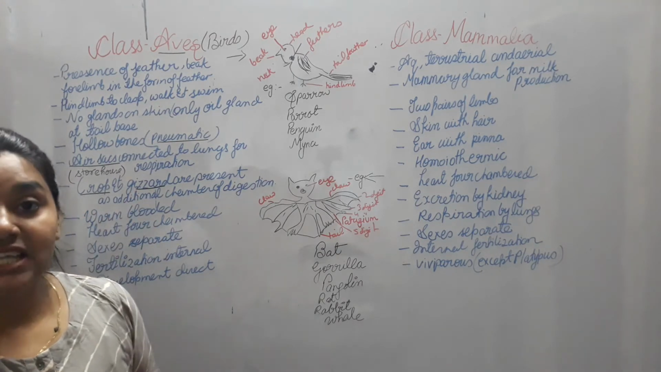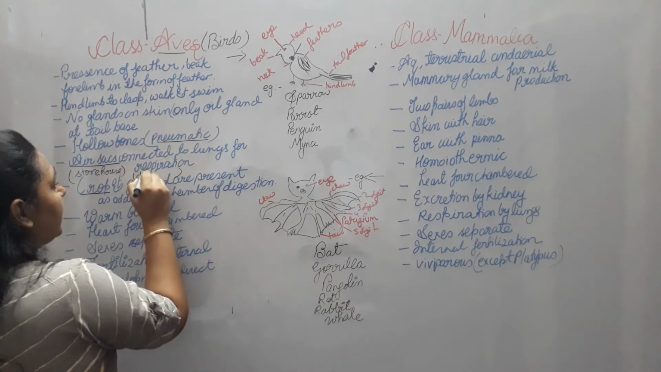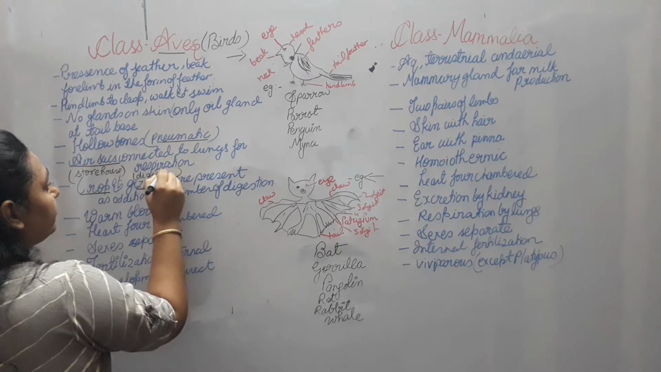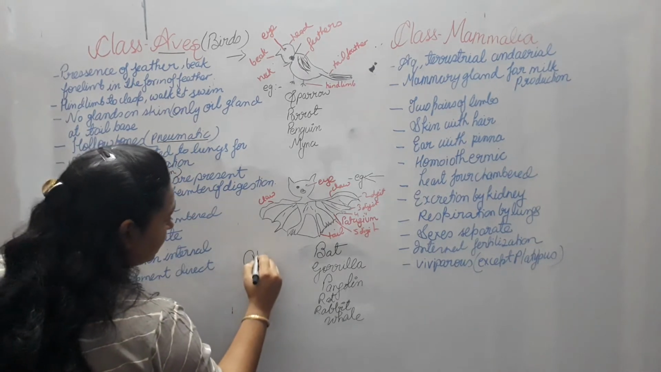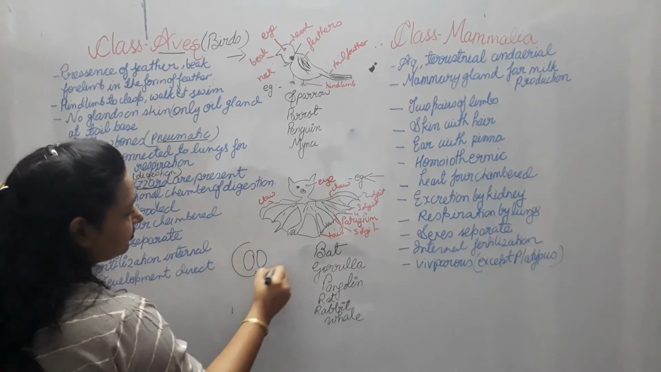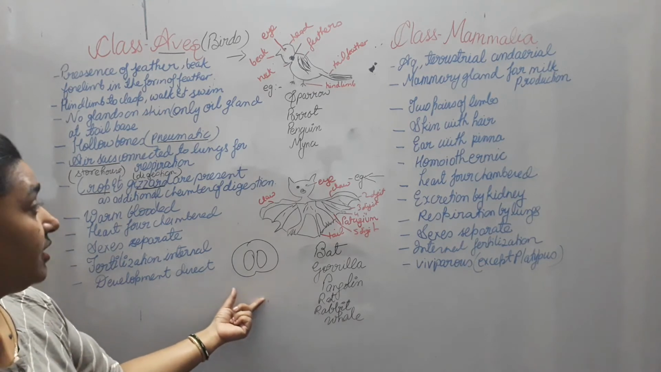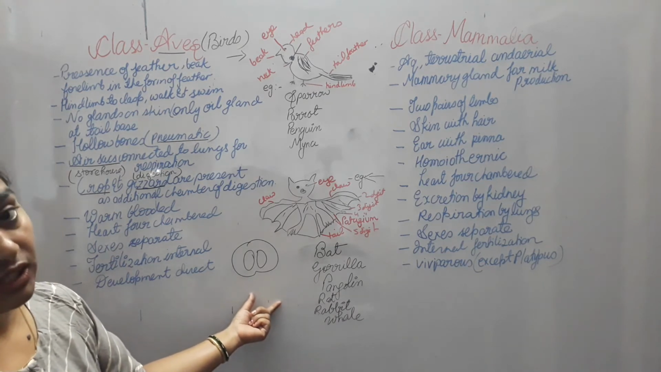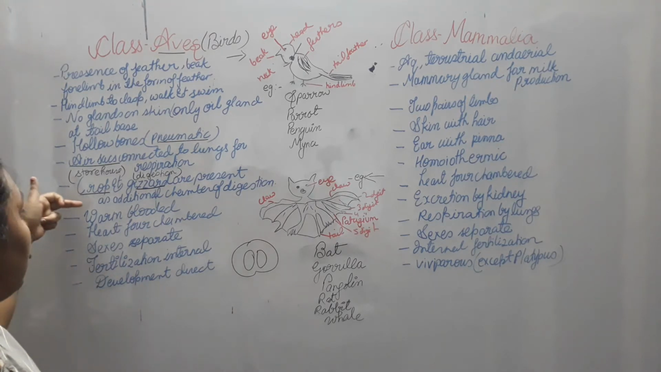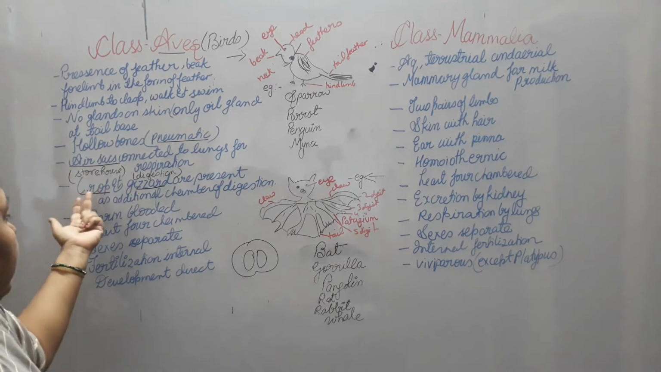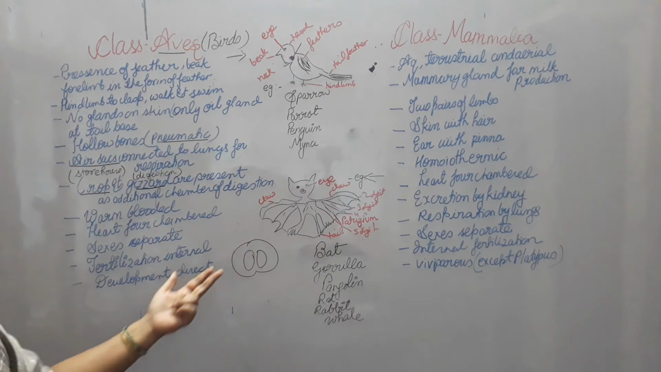Gizzard is present in the stomach, and this helps in digestion of the food. So gizzard, you can see it is present in the birds like this, and at this place, in the gizzard, the food gets digested in the bird. This is present in the stomach. Okay. And here I have mentioned crop and gizzard are present as additional chambers of digestion.